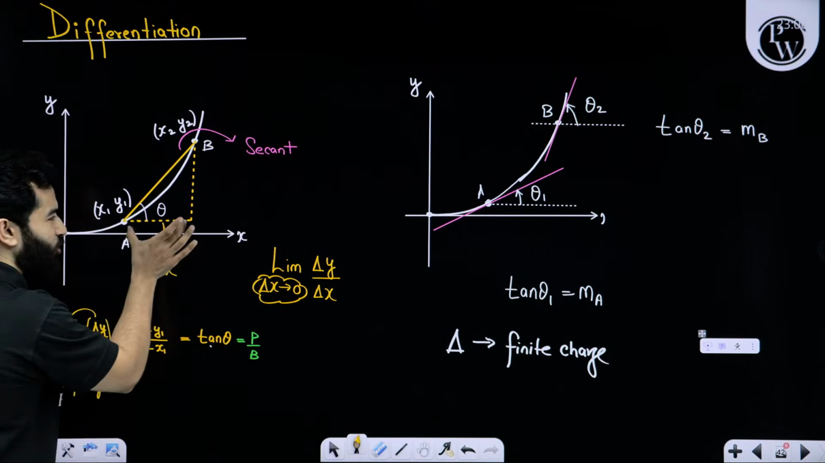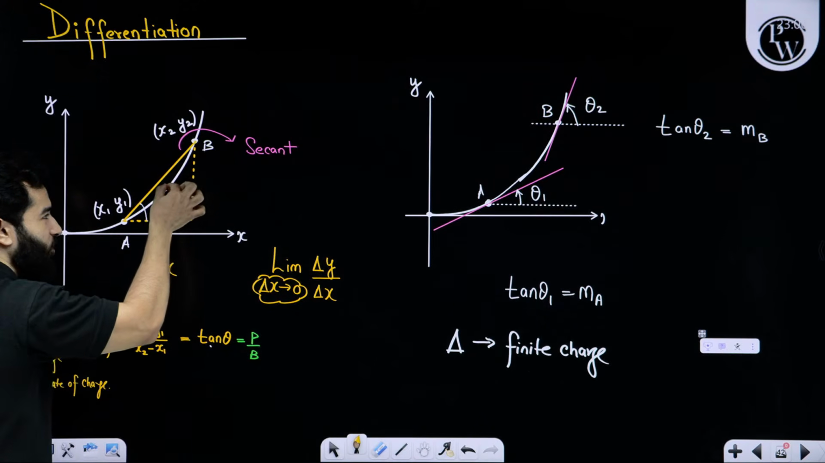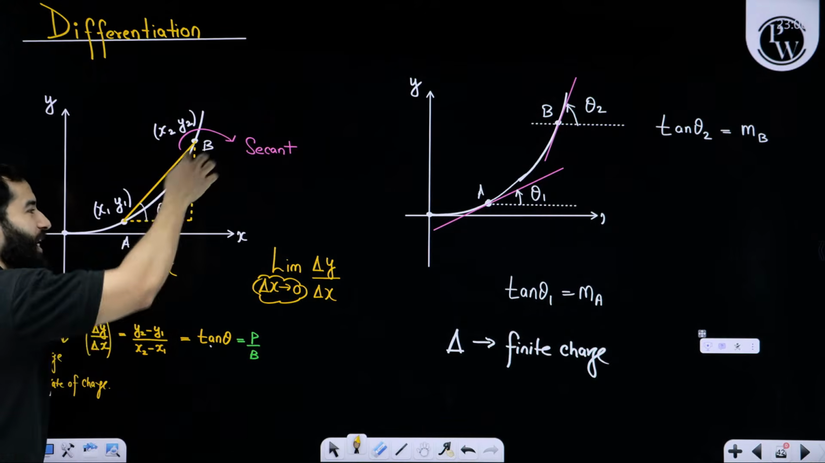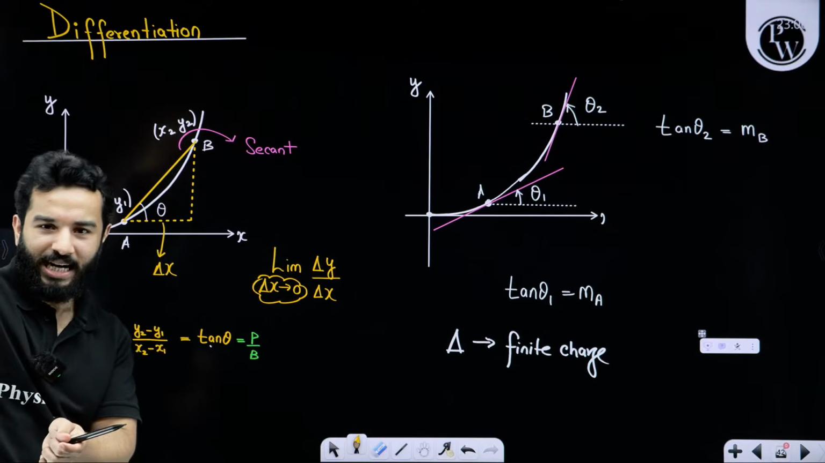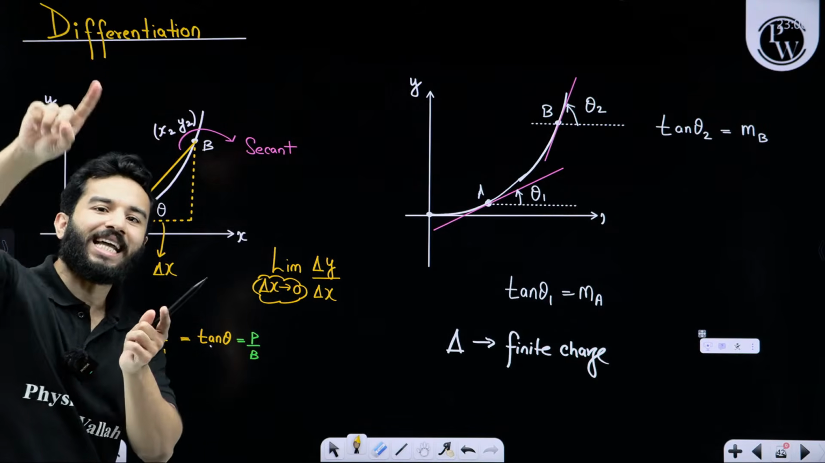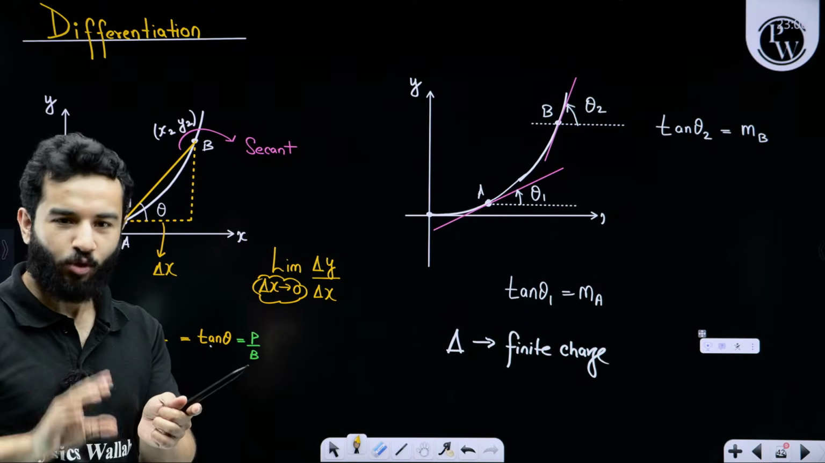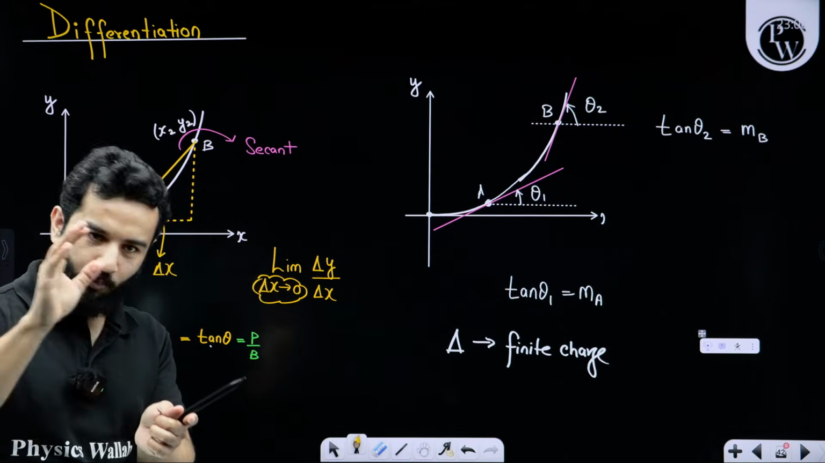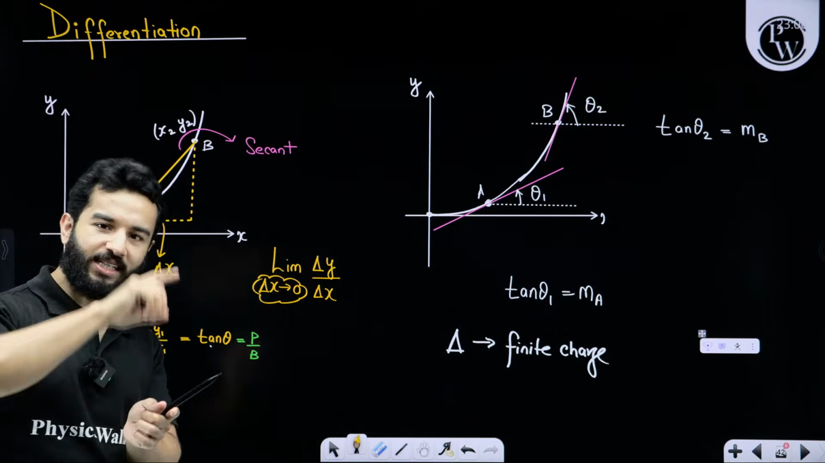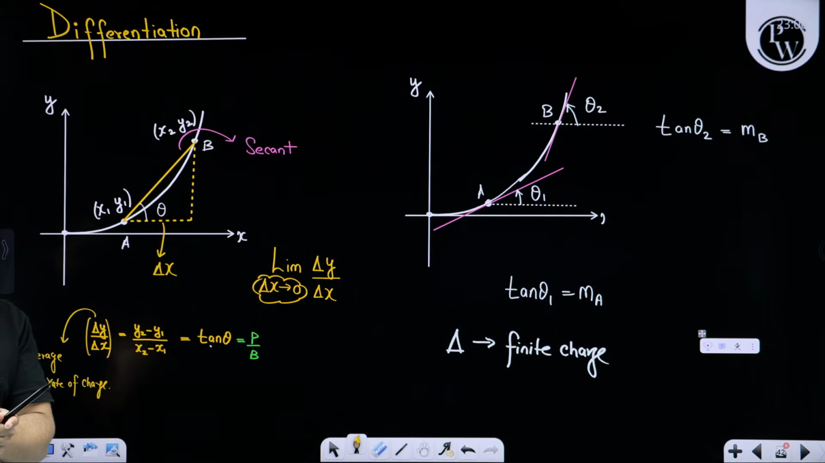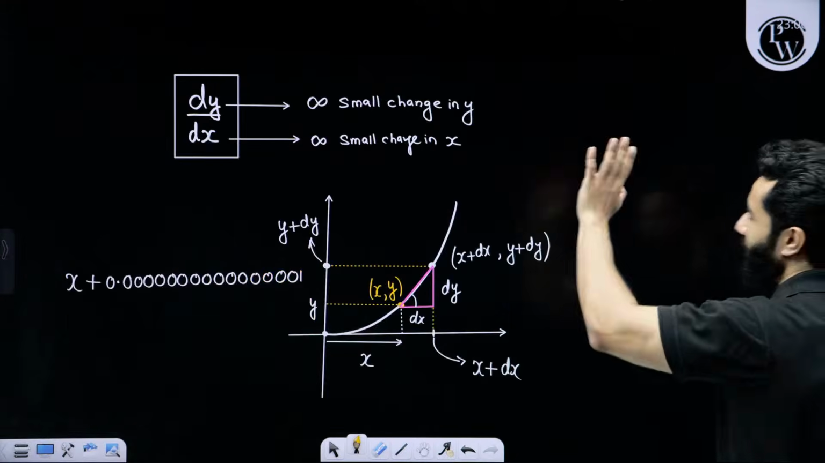If delta x becomes smaller and smaller, b will come closer and closer to a, and at a point b and a will be almost at a single point, and we can make a tangent at that point. The slope of that tangent will be the slope of the curve at that point. If you can't catch all of these things, pause the video after the class is over and come back. If you learn it like this, physics will become easier after a while. So this is why we use dy by dx.